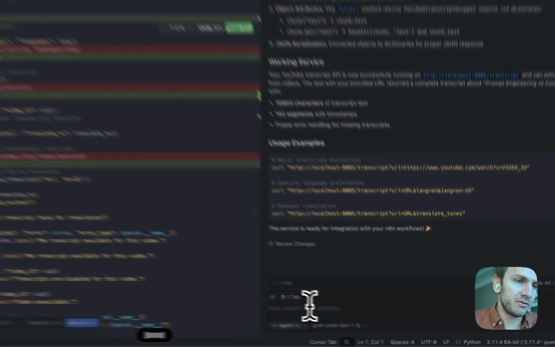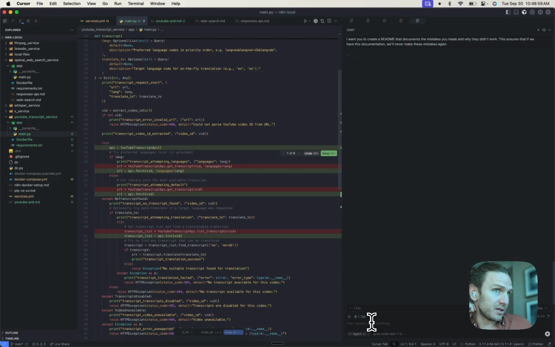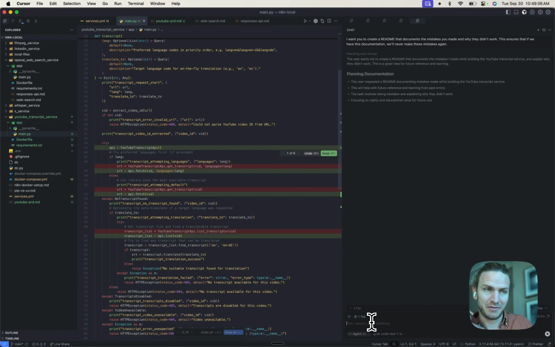I want you to create a README that documents the mistakes you made and why they didn't work, ensuring that if we have this documentation, we'll never make these mistakes again. The idea here is that the AI made mistakes and I want it to remember. So let's just store it somewhere. I don't know if I'll actually use this, but I think it's kind of cool to do.